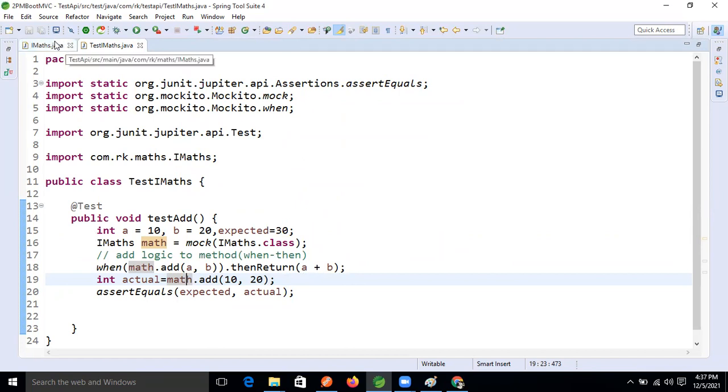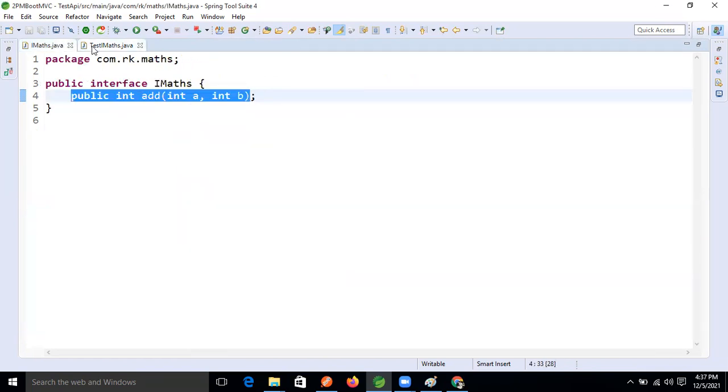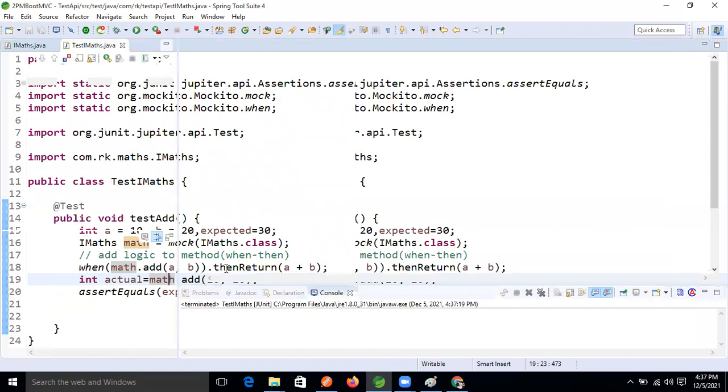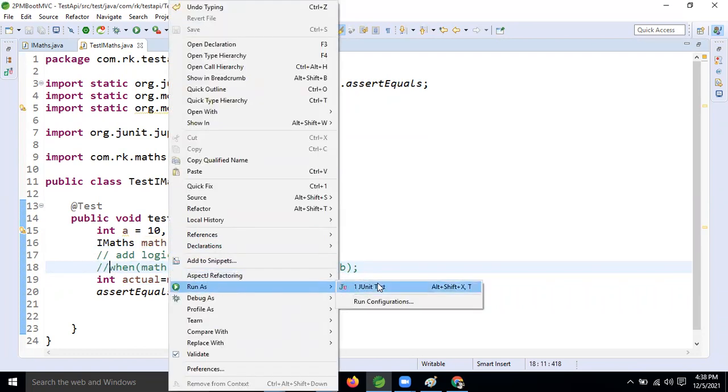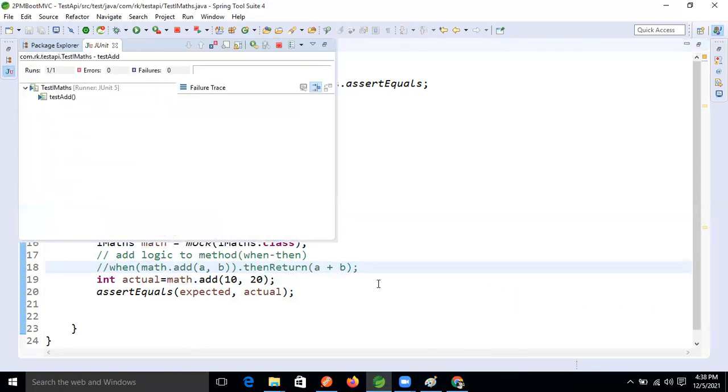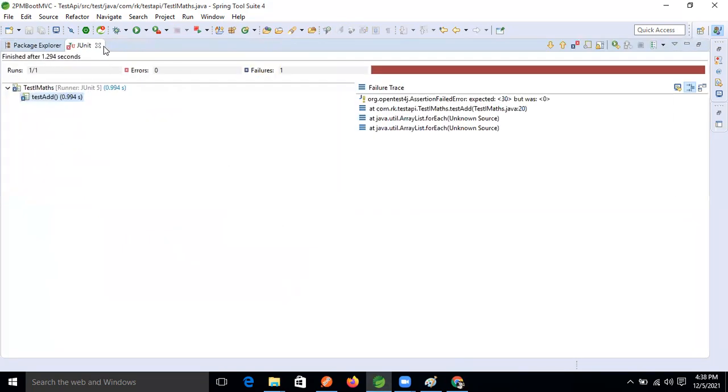See here, the return type is int. Because of that, inside this mock framework we are getting an int type. If we comment this line, we will get 0. I'm commenting this line, guys. Now right click, run as JUnit. See this, it failed, one failure will come, right?